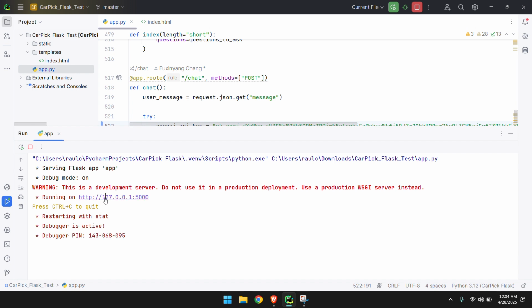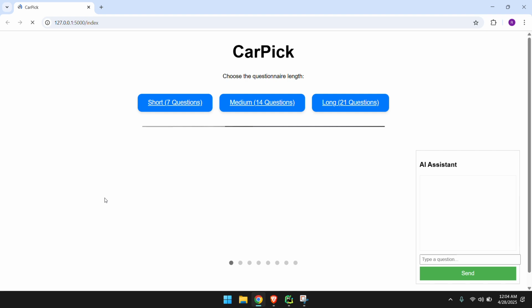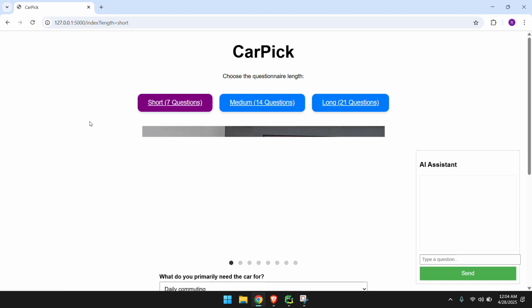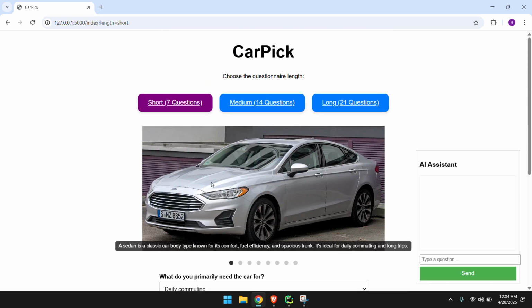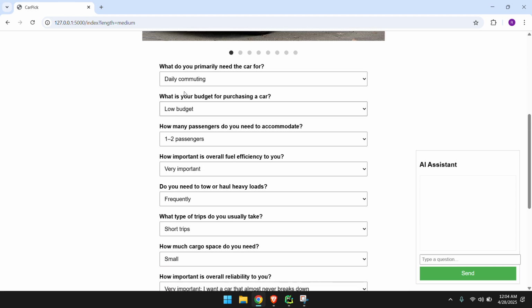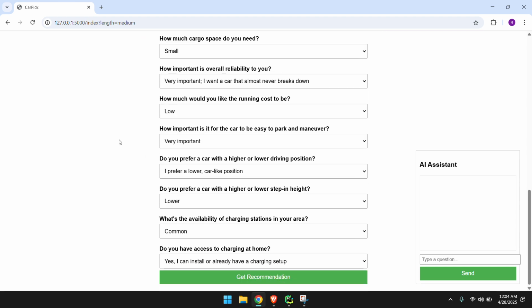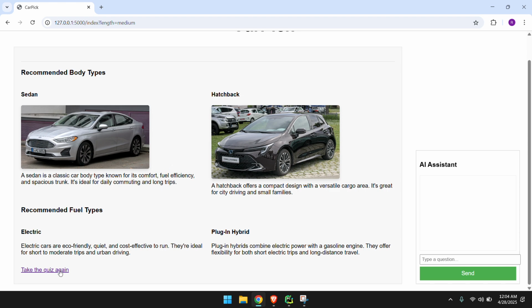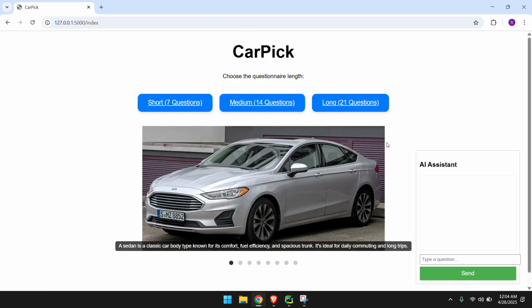Here we can click on the link and it's gonna take us to the browser and it should be working. So you can select the questions, there's the slide, you can change the number of questions, you can do the answers, and then get the recommendation. It's gonna show you and take the quiz again, and then this should be working.